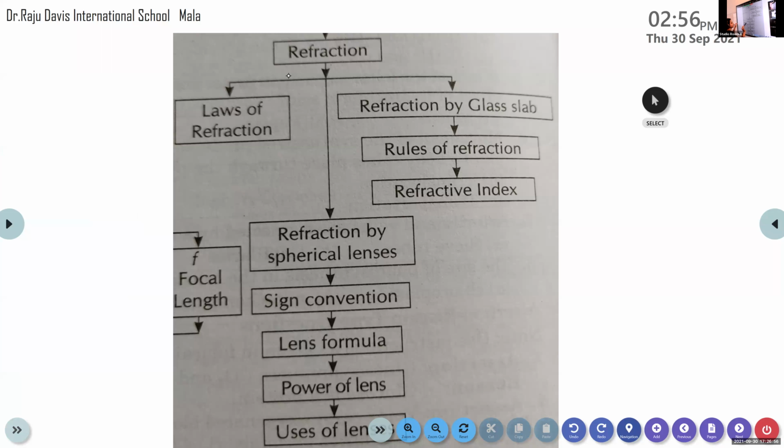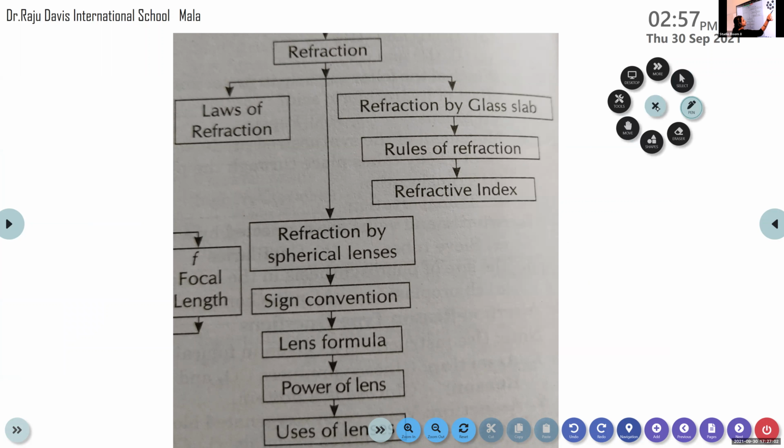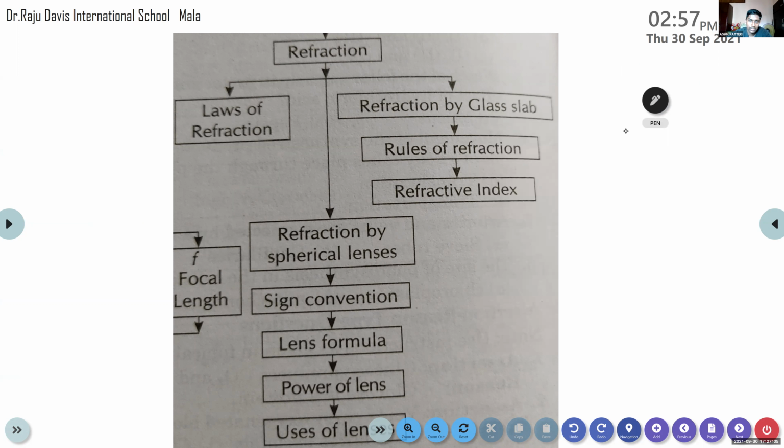How many laws of refraction are there? Two laws of refraction. So can anyone state the first law of refraction? Quickly recall the points, then only we can practice the numericals. Quickly recall the first law of refraction. And Mary, are you ready? What is the first law of refraction?